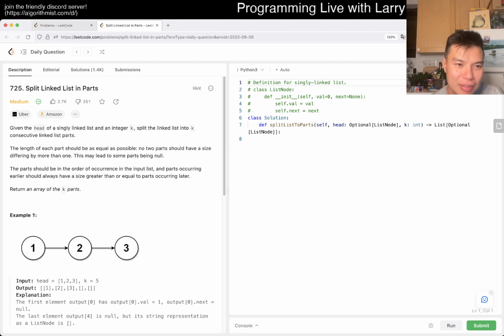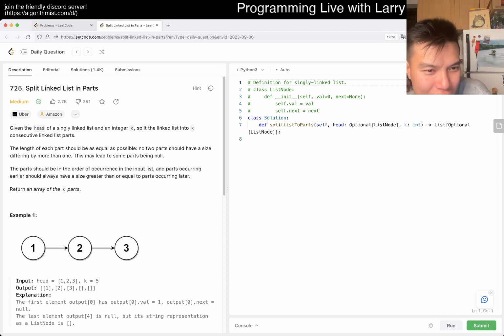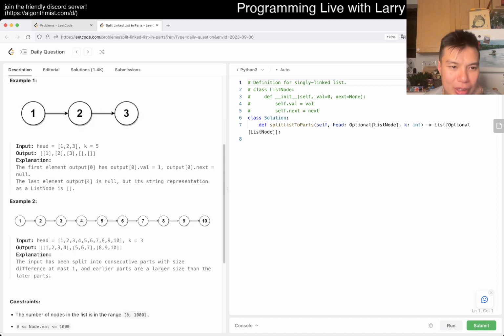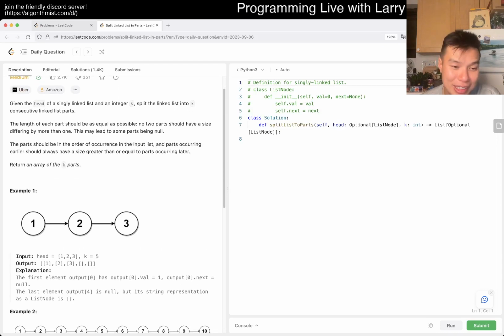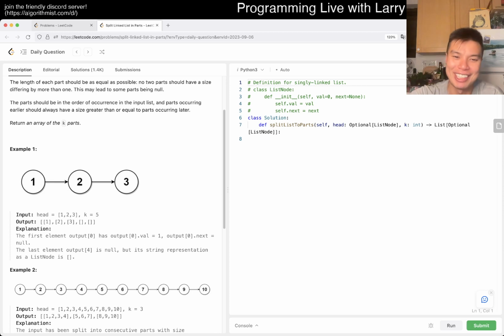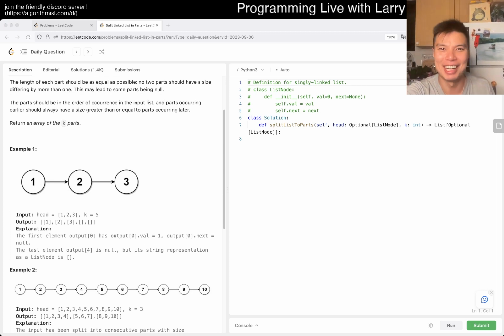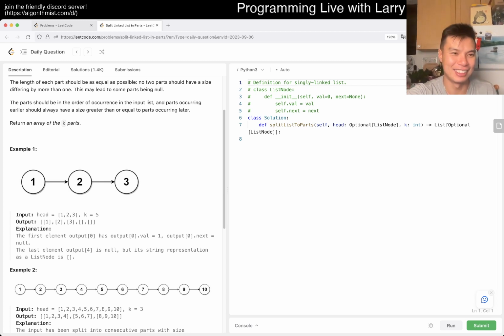Split into K consecutive linked list parts. So is it each piece is K or K different parts? The length of each piece should be as equal as possible, no two differ by more than one. Okay. Parts earlier should have a size greater. Okay, so it's K different parts, not size K parts. I don't know, reading is fundamental. Apparently, I've been struggling a lot with reading lately, if you've been following my Leetcode contest adventures.